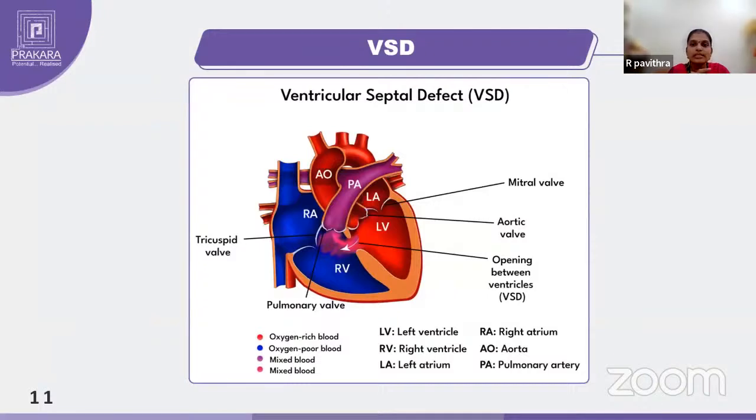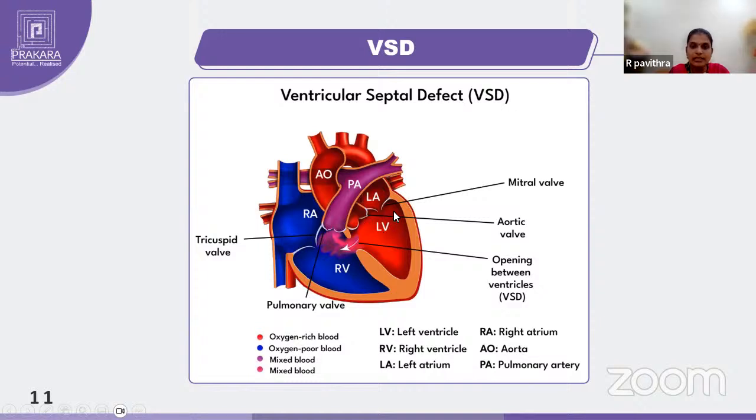If you see, this is what a ventricular septal defect looks like. You can see there is an opening. It is clearly seen, right? Usually this should be closed completely. The muscle, or the septum, should close completely. It should not allow the two bloods to get mixed.